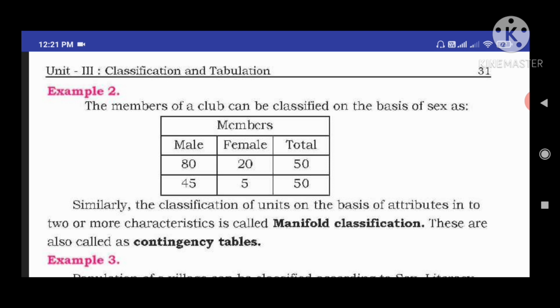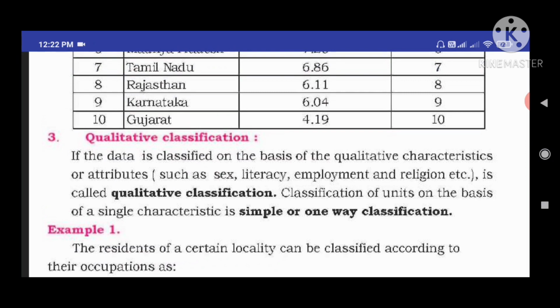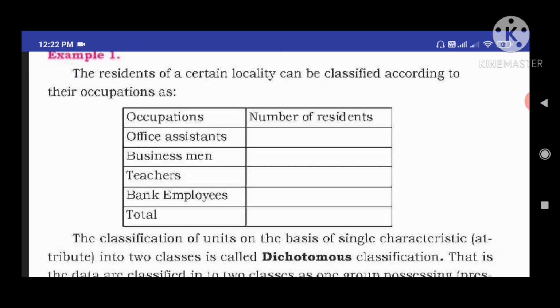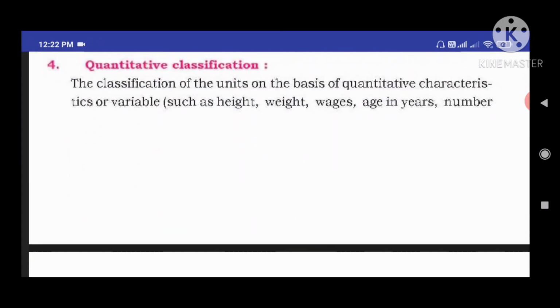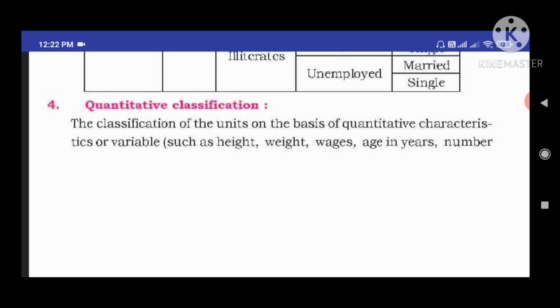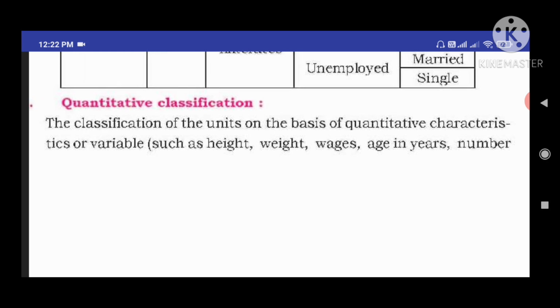So when we are giving importance to quality, meaning attributes, that data we can call qualitative characteristics or qualitative classification. Next and last one is quantitative characteristics. The classification of the unit on the basis of quantitative characteristics, it is also known as the variables.